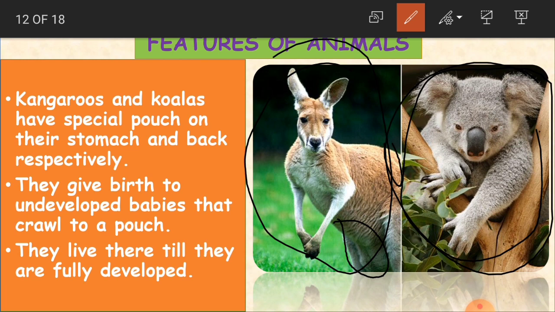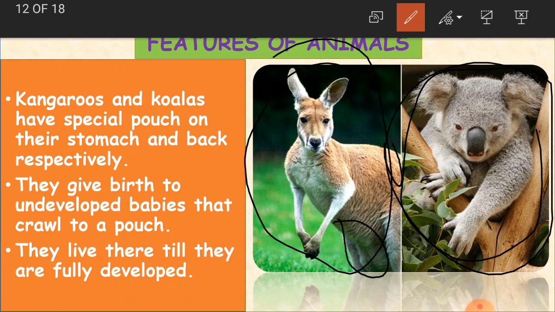Clear, children? So they give birth to undeveloped babies that crawl to the pouch. Undeveloped babies in the sense, they'll give birth to the baby which is not fully developed. So the baby just stays for only 33 days in the stomach of this kangaroo.